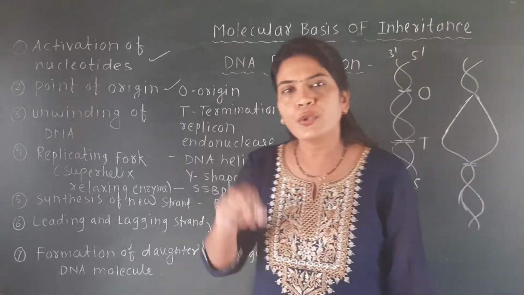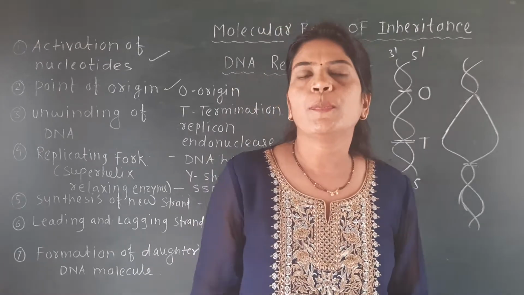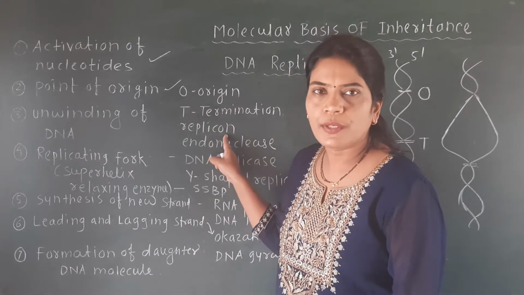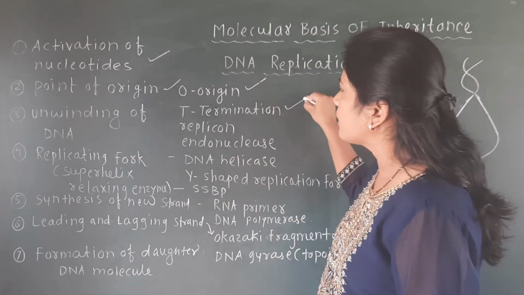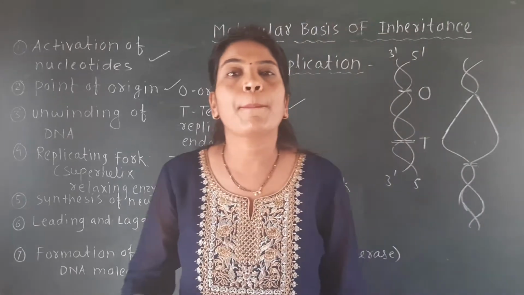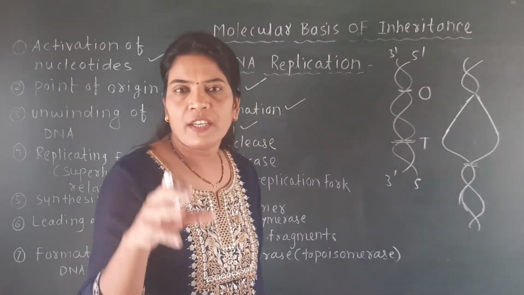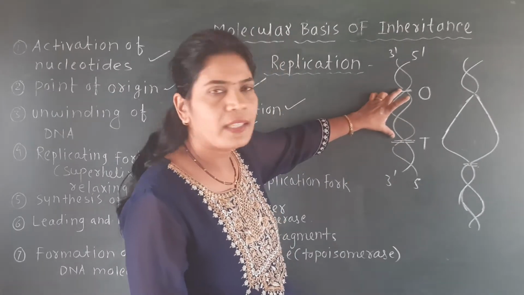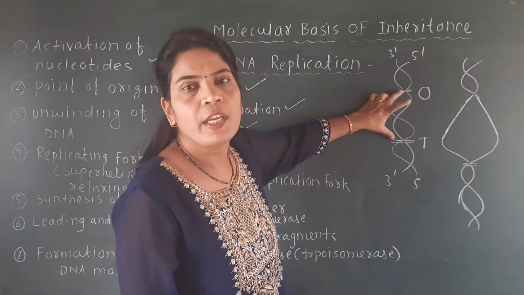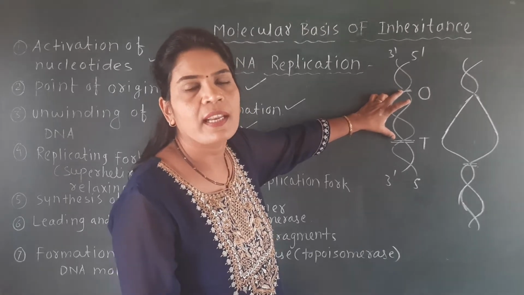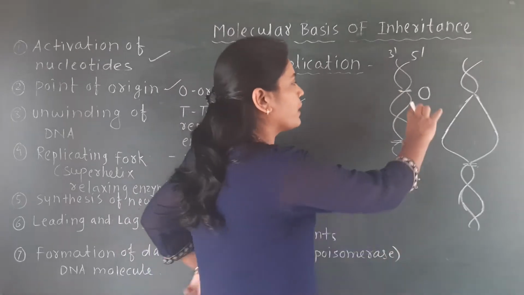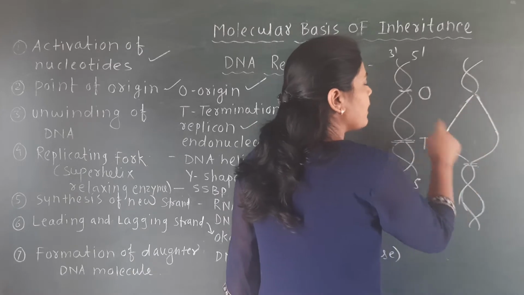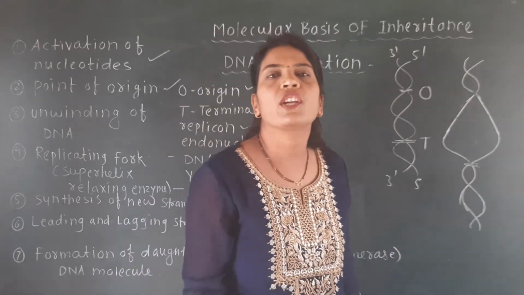The unit of the DNA in which this process of replication takes place is called the replicon. See here, we have seen origin, we have seen termination, and now we are going to study the replicon. What is meant by replicon? A question for MCQ is asked: what is replicon? Replicon means the unit or segment of the DNA in which the process of replication occurs. So this much part of the DNA is called a replicon, in which replication of the DNA takes place.